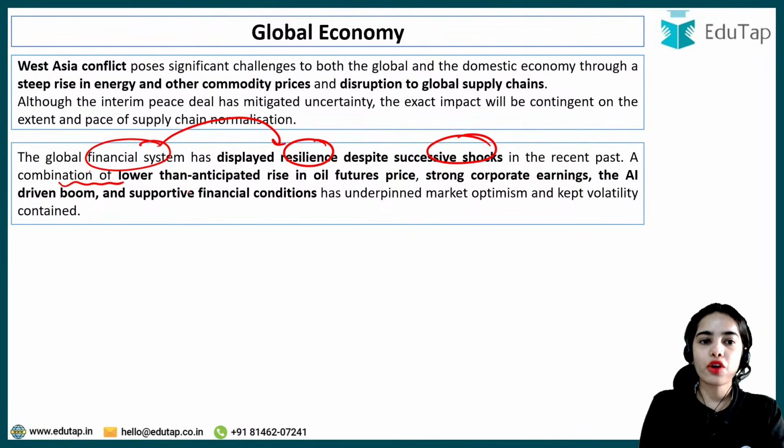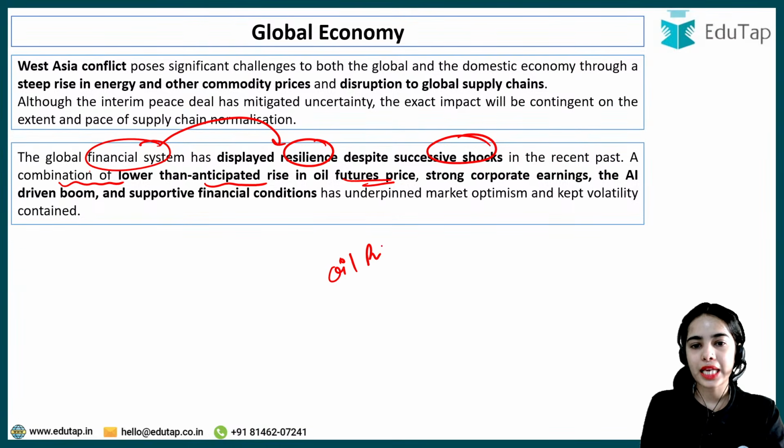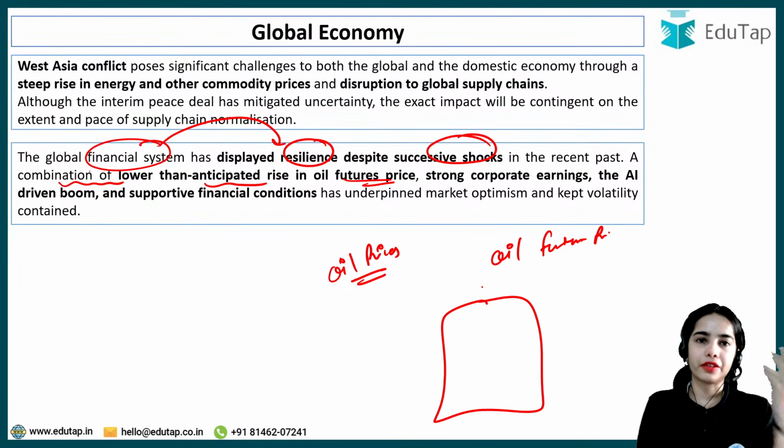A combination of lower than anticipated rise in oil future price. Now what happened is that the oil prices are increasing at the global level. Now it was expected that the oil future prices, that is the derivative, like, let's say you want to buy oil after 2 months, or after 3 months or after 4 months.